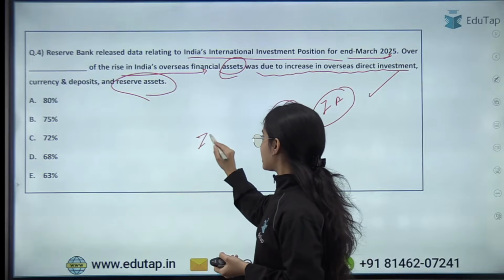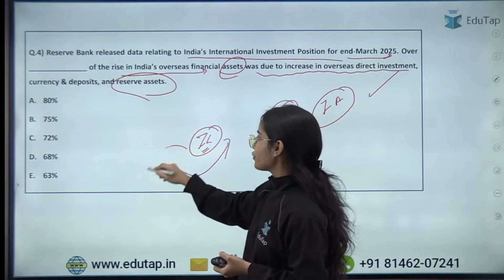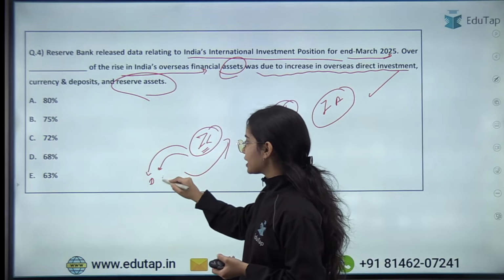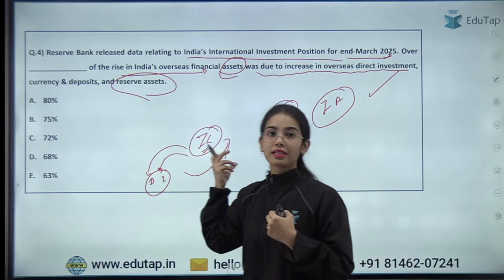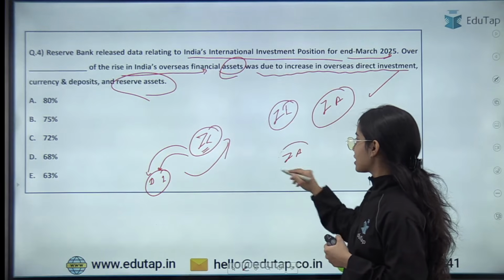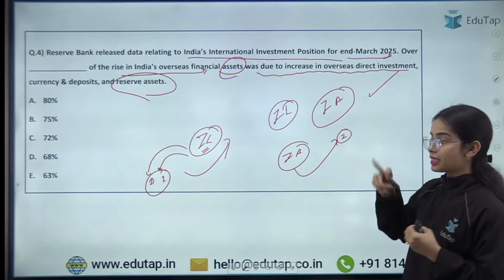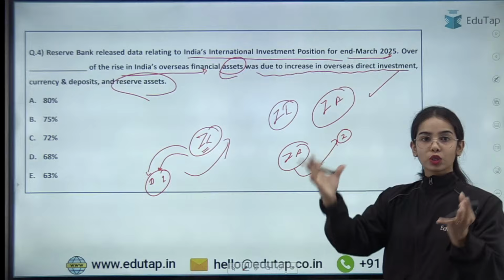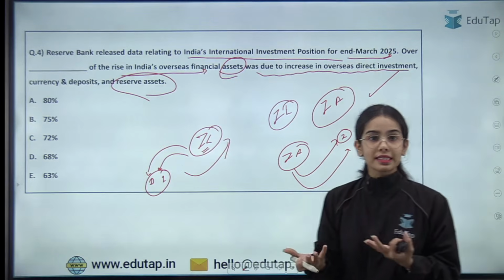So India's liabilities, that means we have the liabilities, that is the money that we have to return. So if we are getting the deposits, if we are getting the investment, so this is the liability that we have to return. Okay, this is India's liability. India's assets are the assets. Let's say we are doing the investment, so this is the asset that we have. So if we are doing investment at the global level, or if we are depositing at the global level, so these are the assets that we have.